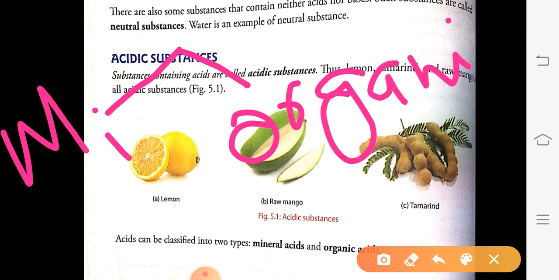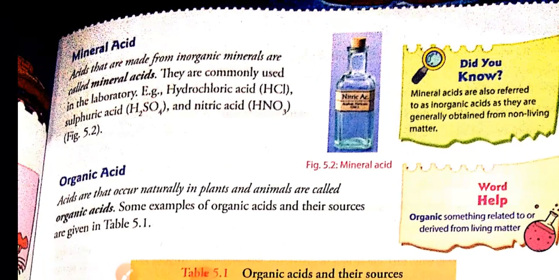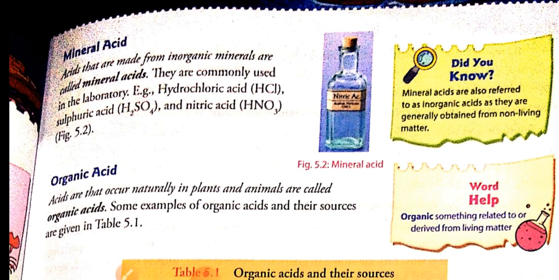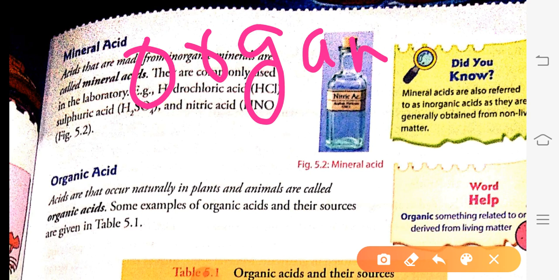Let us look at them. Mineral acids are the substances that are made from inorganic matter. Now the first question that comes is: what is organic and what is inorganic?